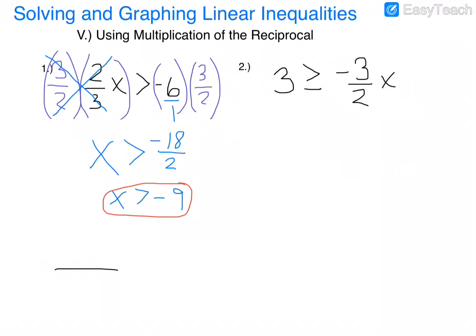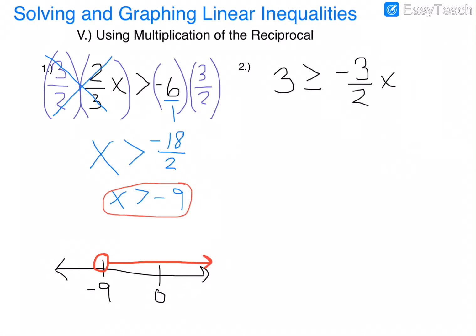I got my number line here. We got 0 here. -9 is on the left side of 0. Because there's no equal to, it's an open circle, and since the x is on the left, this points which direction to go, which means right. So that's how we're going to graph it. So I got an open circle at -9, and we're graphing to the right.